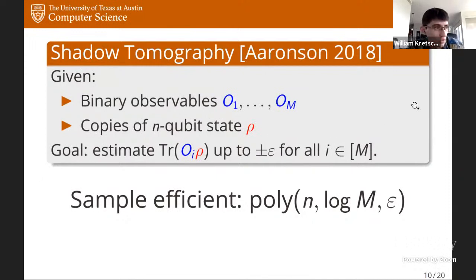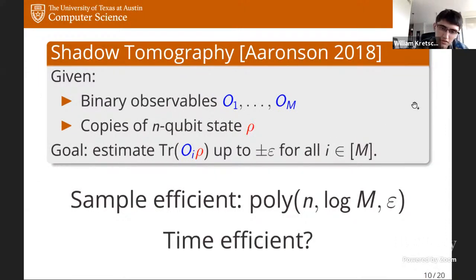One thing that was left open, though, is whether there are any interesting cases in which this shadow tomography procedure can be made time efficient, meaning, let's say, with time scaling comparable to the sample complexity. Well, unfortunately, there's a trivial no answer to this.